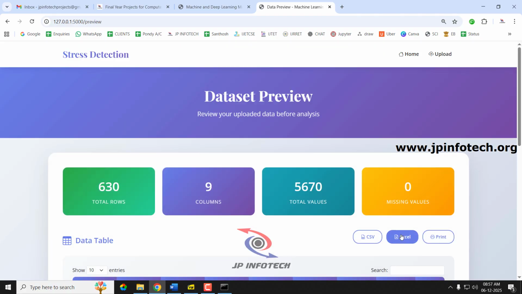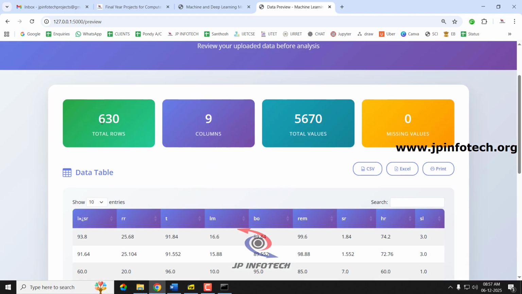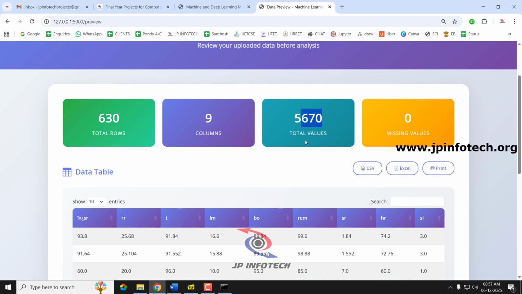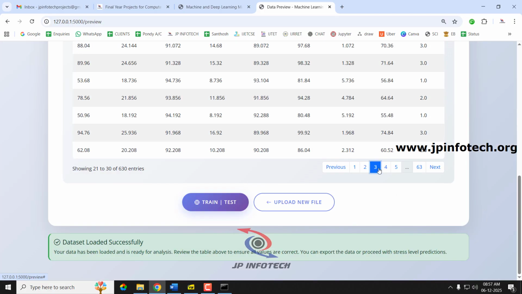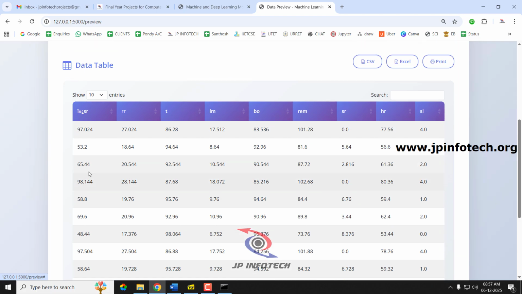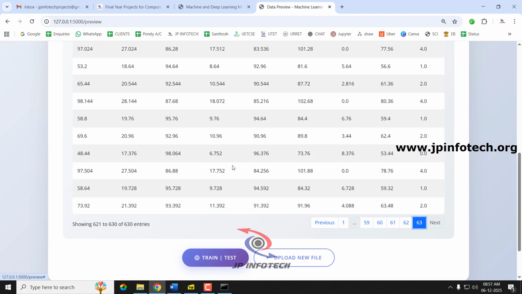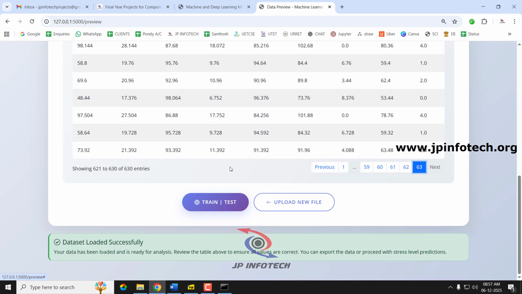So now the dataset has been uploaded, and you can preview the dataset. You can see the total records available, 630 columns, total values available, and the entries here, with the 10 entries you can see, and you can see the complete dataset has been uploaded.